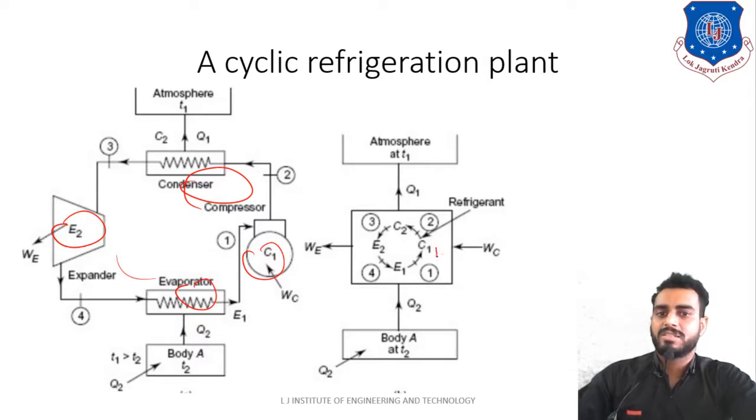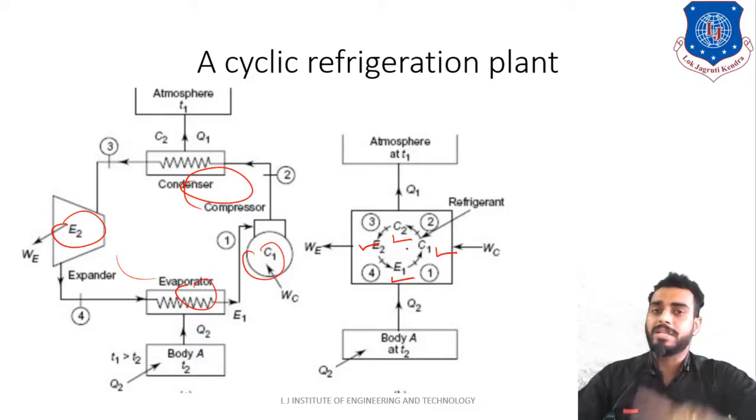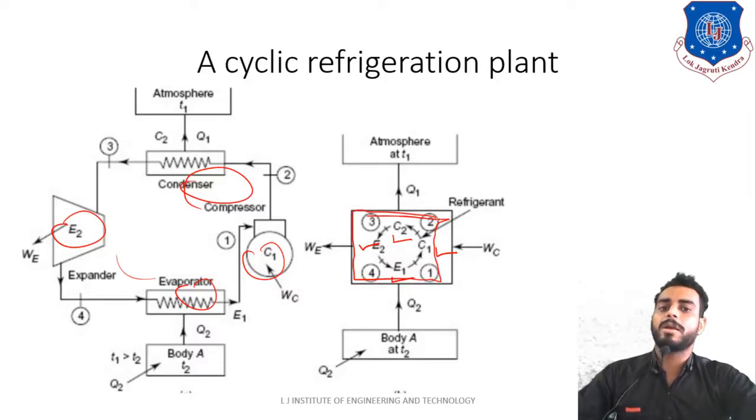See, C1 means compressor, C2 means condenser, E2 means expander, and E1 means evaporator. Clear? So all four processes are represented over here. So whenever this kind of symbol is represented, then you shall appreciate that a cyclic refrigeration plant is working, but it is denoted in the form of block diagram.